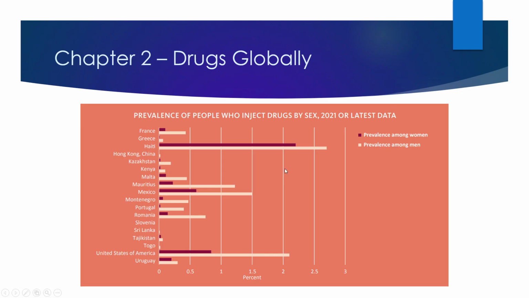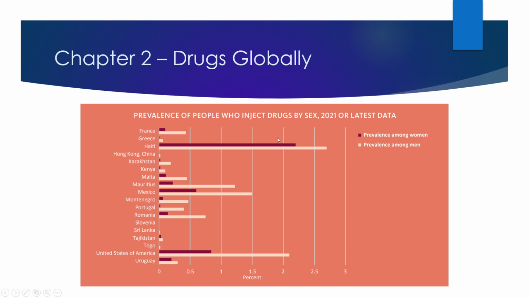So that's pretty substantial. You might say, well, 2%, 2.5%, it doesn't really sound like that much. 2 out of 100, it doesn't sound like that much. But think about it. This is serious drug use. This is where you're injecting drugs. And if you add up that percentage for the whole country, you've got many people with this problem.